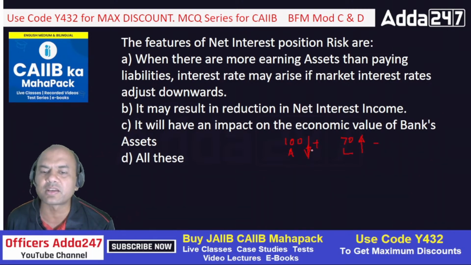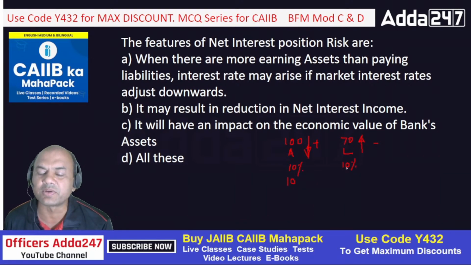So this is positive for me, plus, and this is minus for me. And let's assume the rate of interest for both is the same, let's say 10%. Here 10% incoming, 10% outgoing. Imagine that. Now what is the interest which is coming to me? 10% on 100, so 10 rupees. 10% on 70, so 7 rupees. 7 rupees is going out, 10 rupees is coming in. Now what happens? This interest rate of 10% goes down. If it adjusts downwards, now this 10% becomes, let's say, 5%. Okay, let's take an extreme situation.